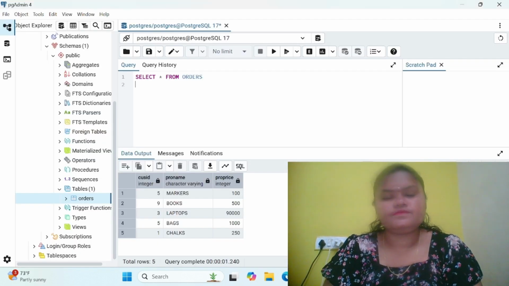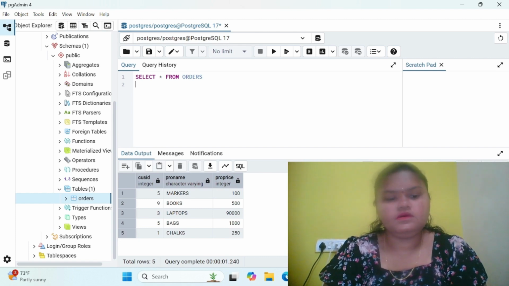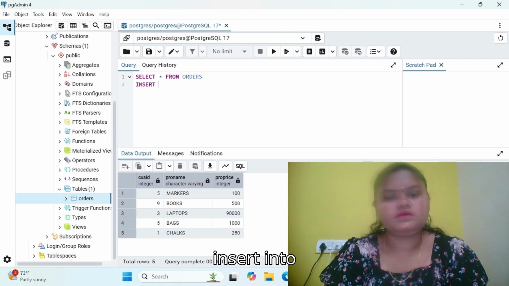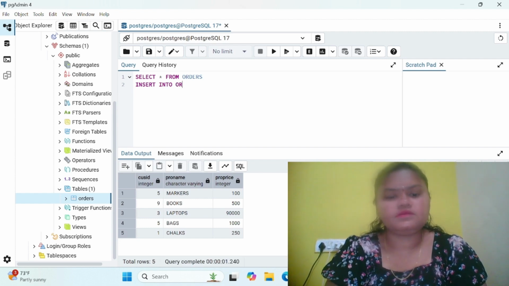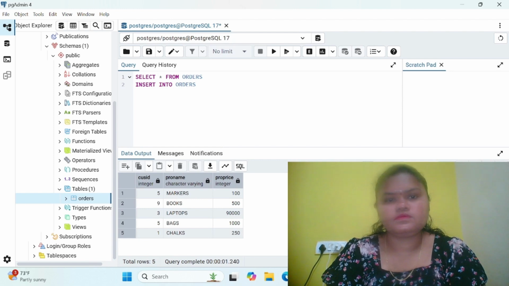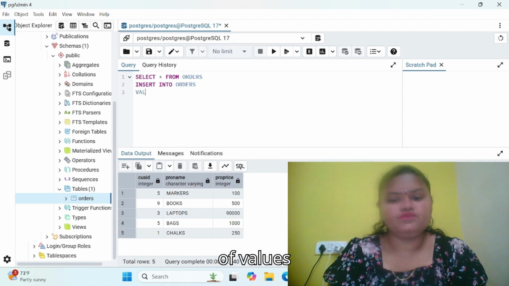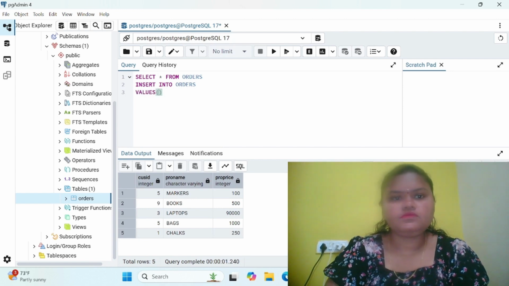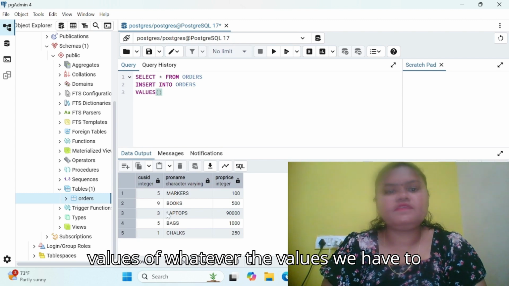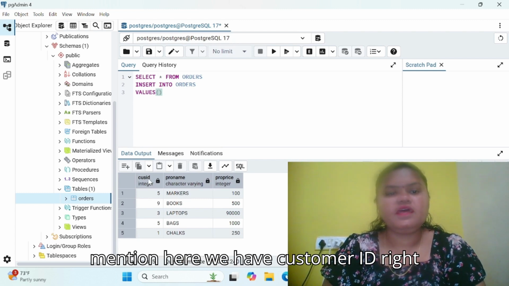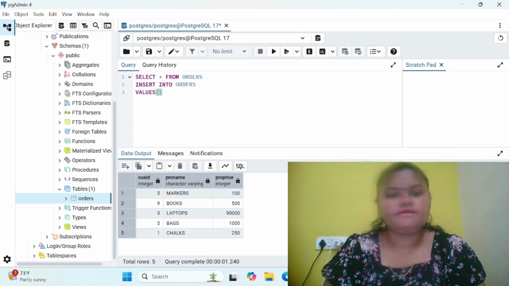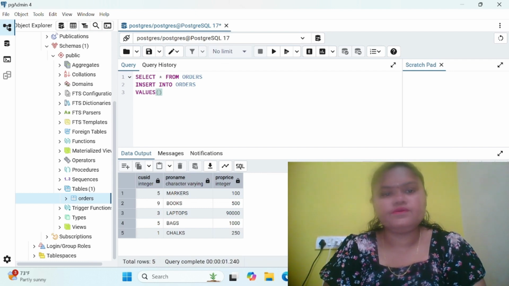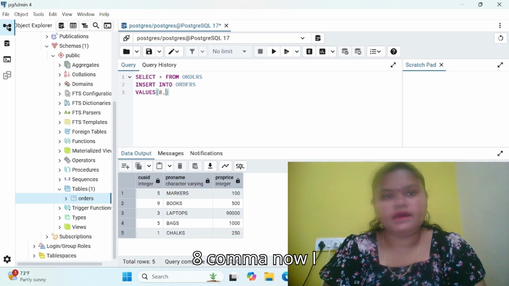INSERT INTO the table name, that is orders, VALUES of whatever values we have to mention. Here we have the customer ID, which I'm going to give as 8, comma.